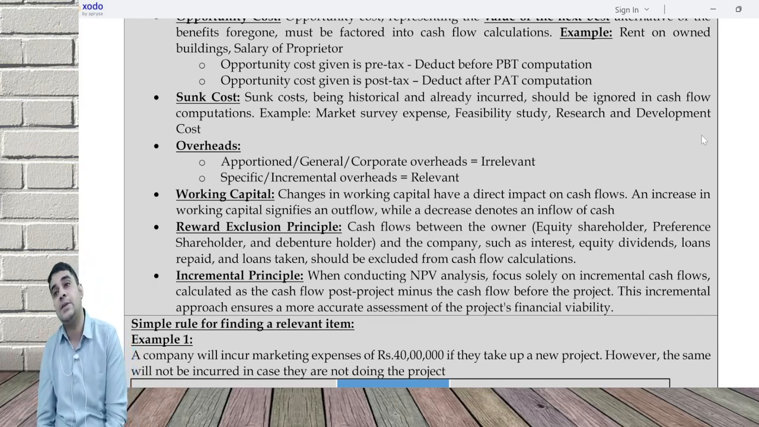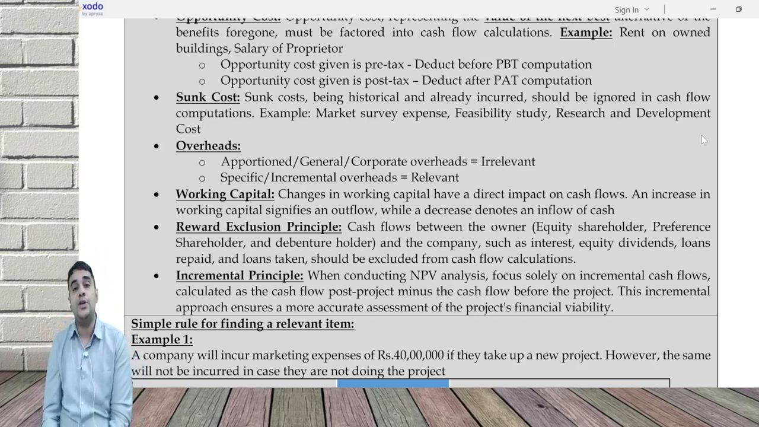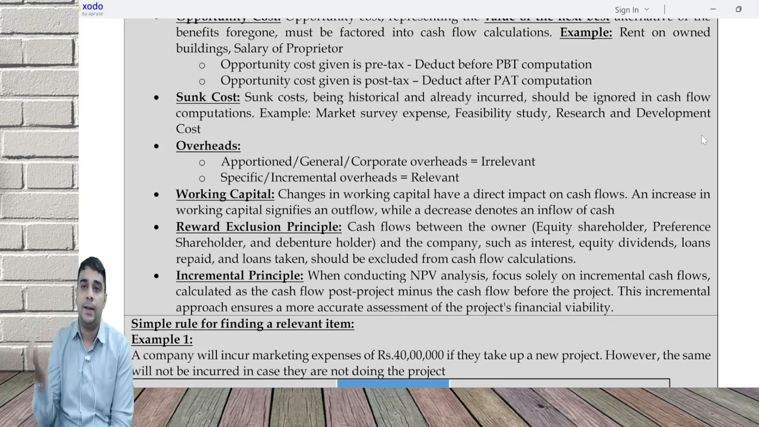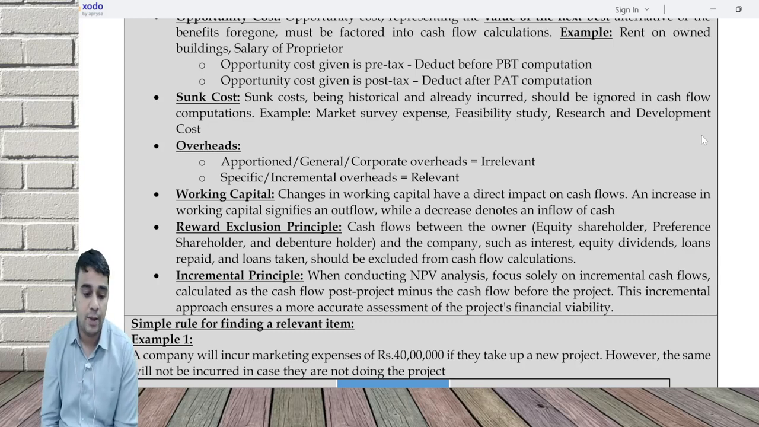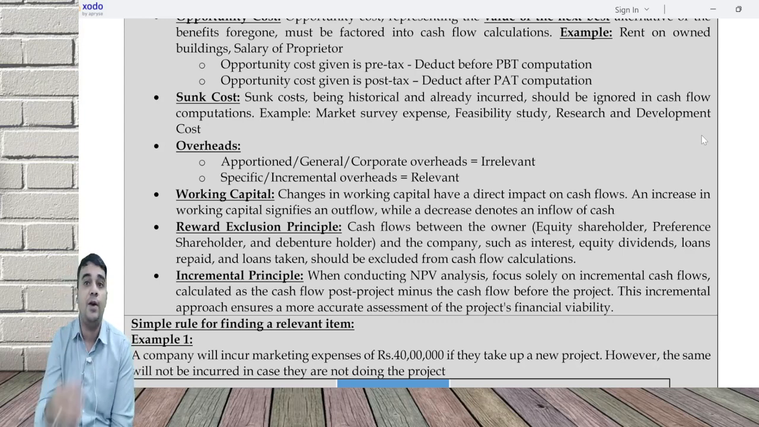Working capital: increase in working capital is an outflow, decrease in working capital is an inflow. We did this analysis even in corporate valuation, where we made some adjustments on the working capital front. The reward exclusion principle says that if you are evaluating FCFF, ignore the reward paid to debt, equity and preference. If you are doing FCFE, ignore the reward paid only to equity shareholders.